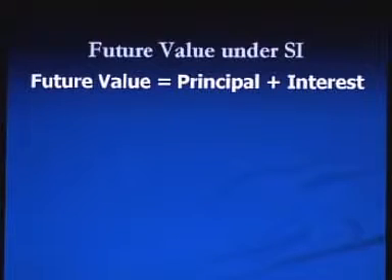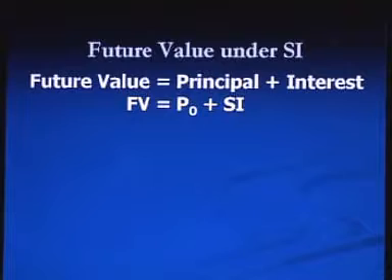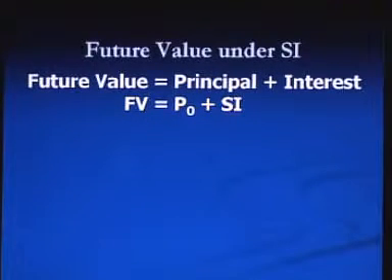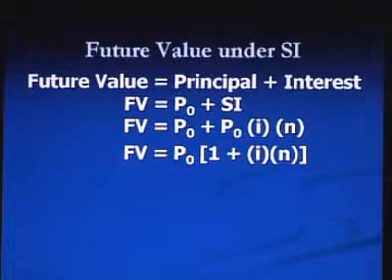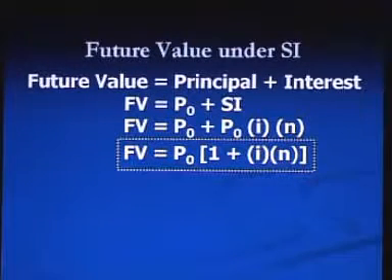Future value is equal to principal plus interest, that means P0 plus SI. Now, we can break down SI, so it will be P0 plus P0 times I times n, and by taking P0 as common, the formula will be P0 times (1 plus I times n). This is the formula to calculate future value under the simple interest method.